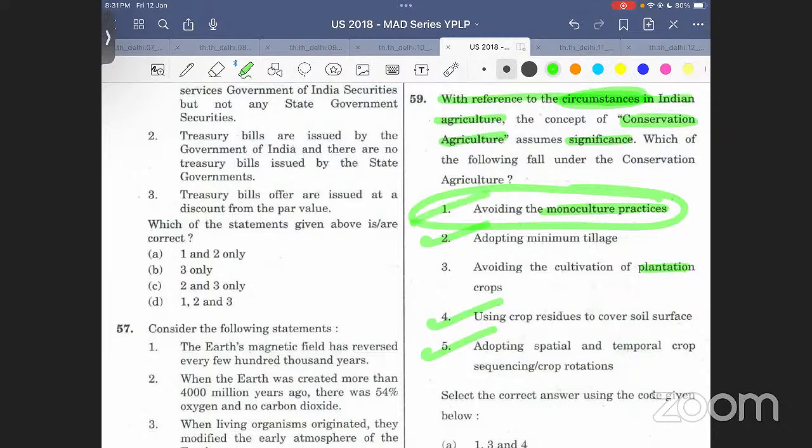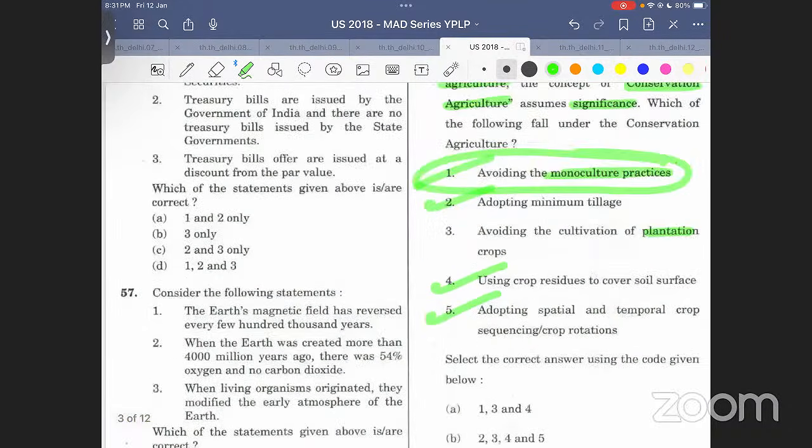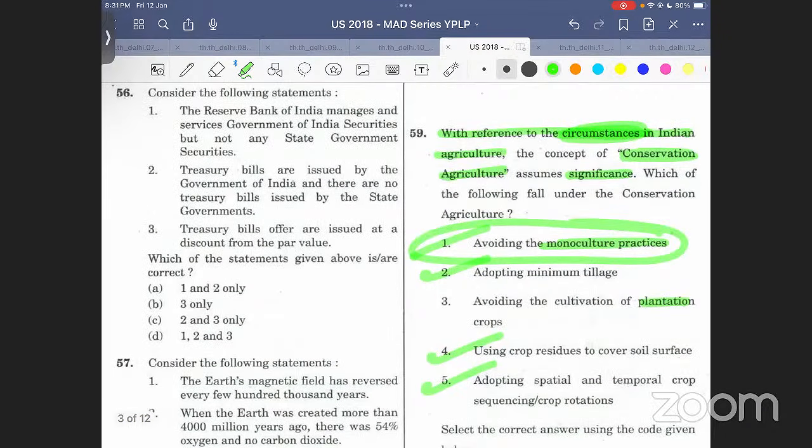In this particular case, avoiding the monoculture practices, यहां पे आपको ध्यान देना है. हाँ, नहीं, don't go there. Avoiding is okay, avoiding is minimizing, ठीक है, don't worry about that. Understood? So in this particular case, you will reach to that only 3 statements suits the Indian circumstance of agriculture, the Indian agriculture circumstance.